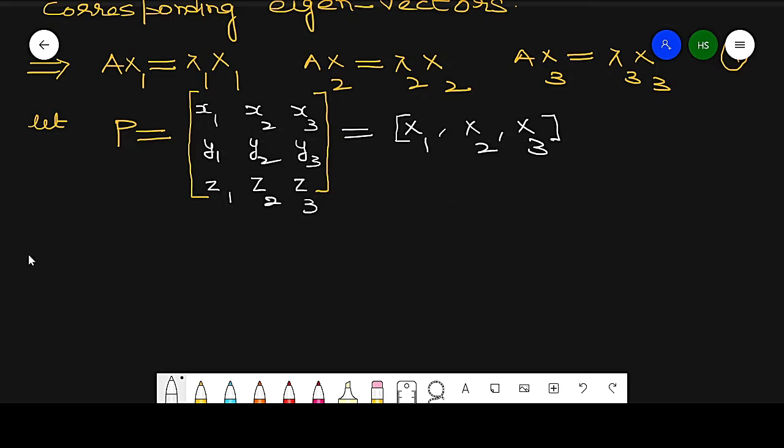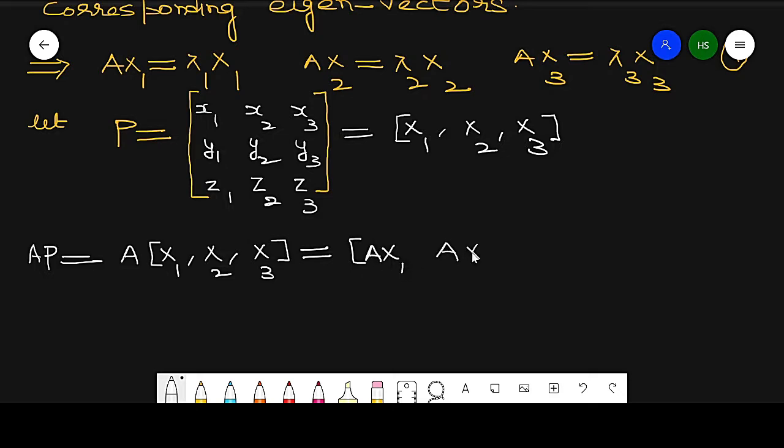Now what is A into P? We have A matrix and P matrix. A is of order 3 by 3. So A into P can be written as A times the columns x1, x2, x3, which is equal to Ax1, Ax2, Ax3.